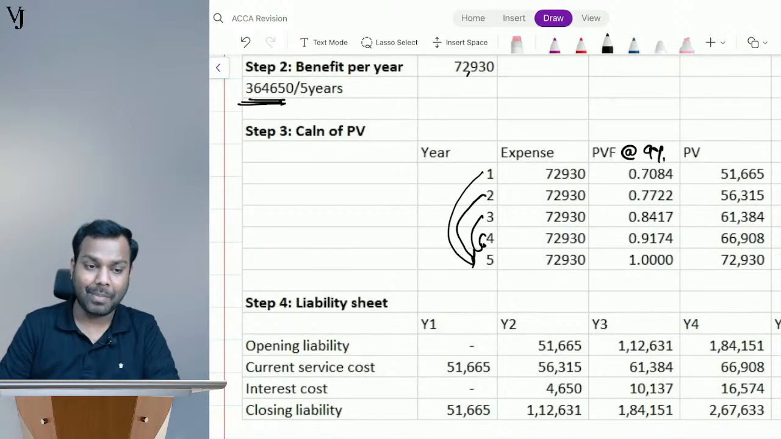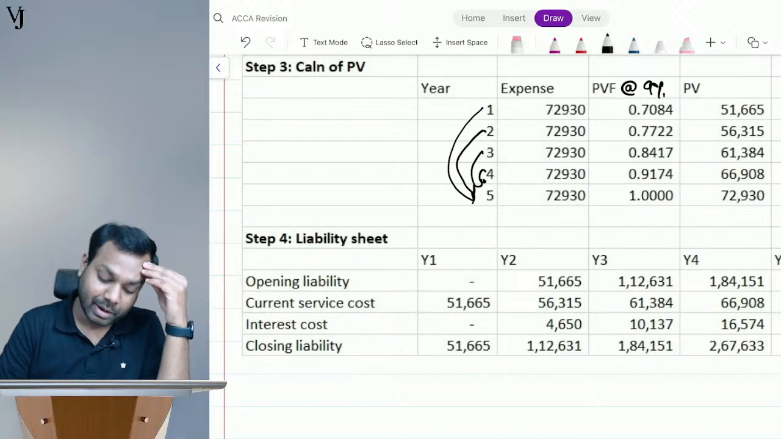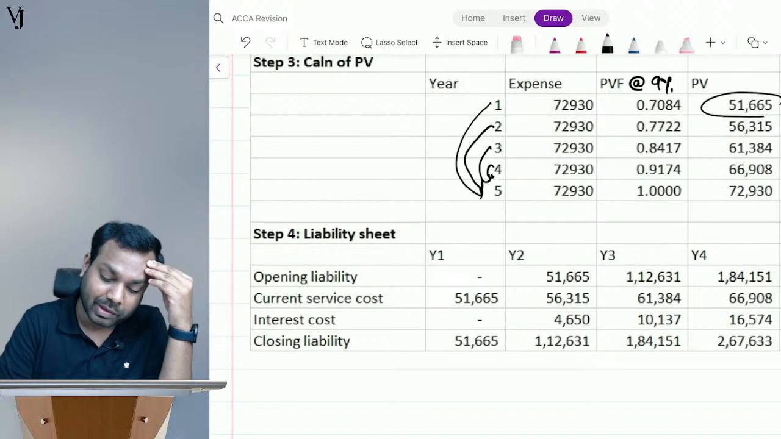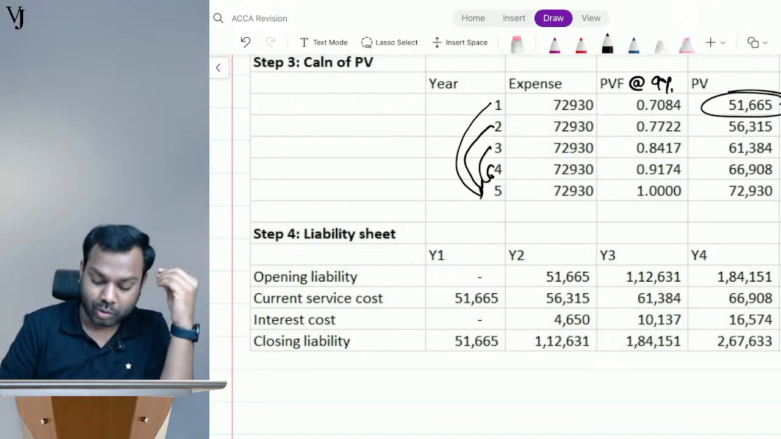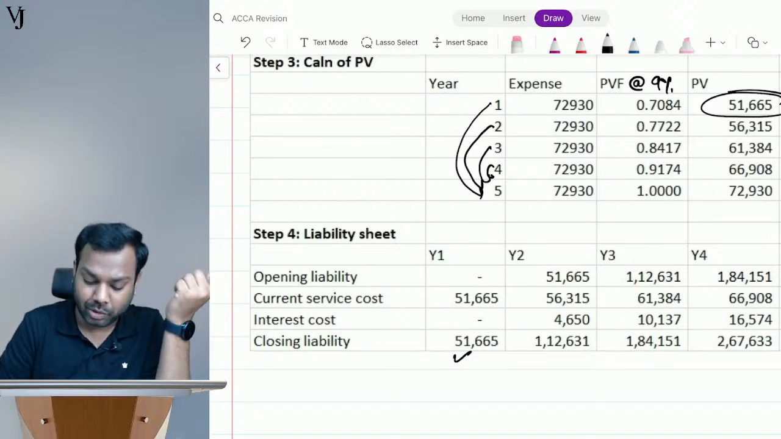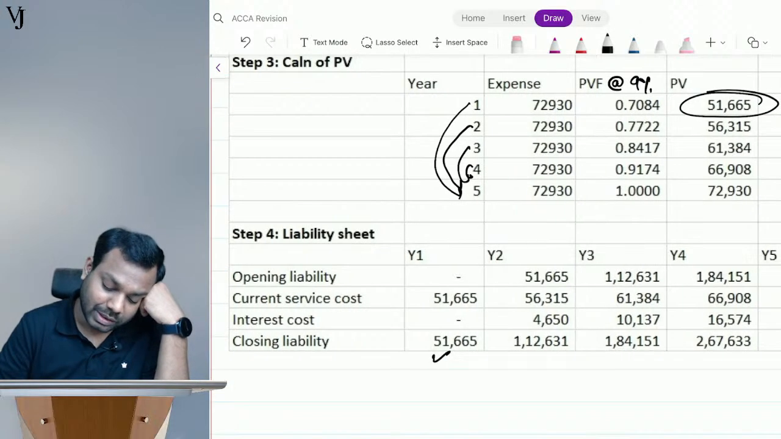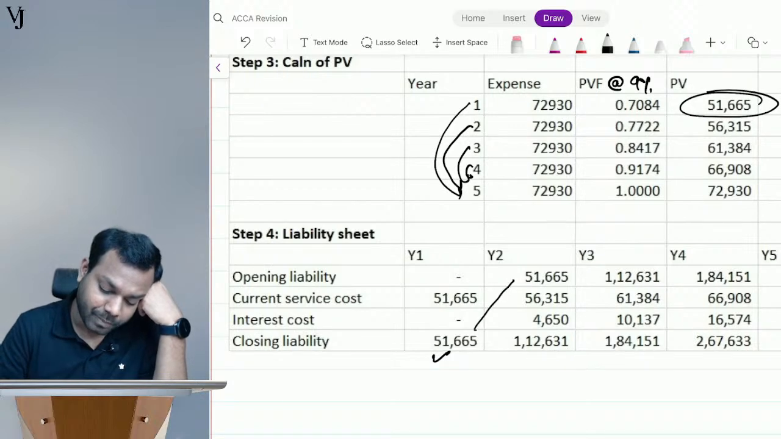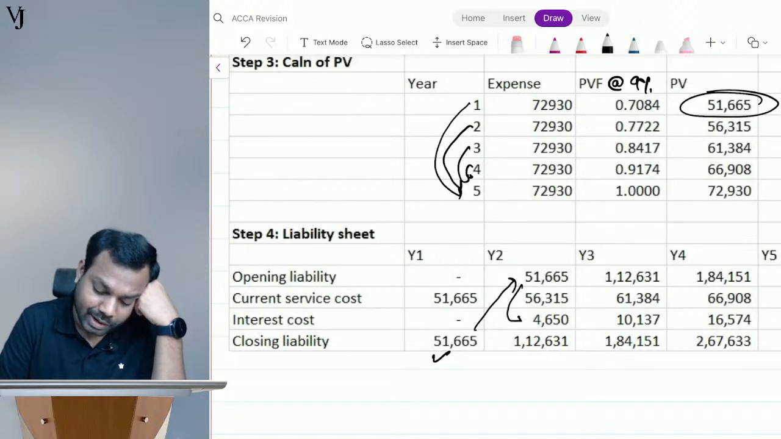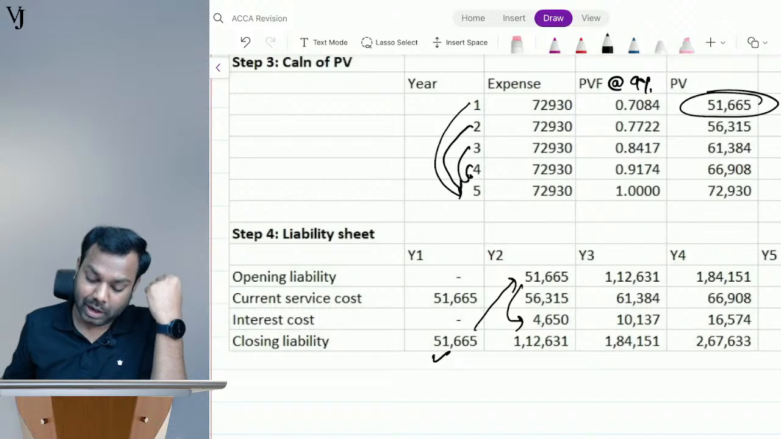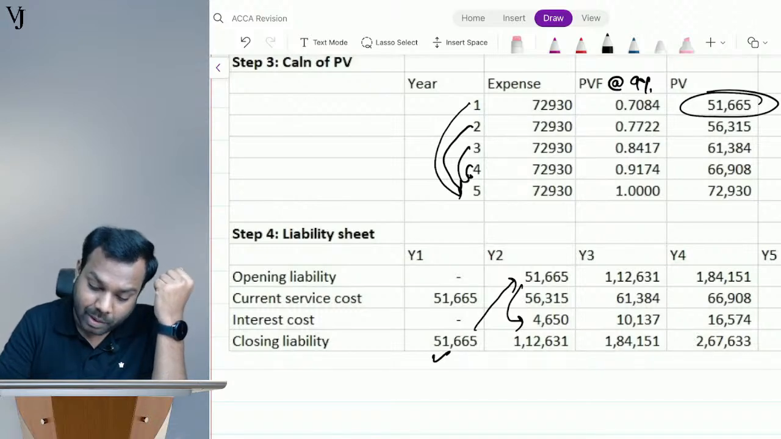Now let's prepare a liability sheet. Year end 1, I will record this amount as an expense, right? So this is my closing liability because I am doing it at year end 1, so no interest cost. This amount will become the opening for the next year, on which I will charge interest at the rate of 9%, right? And this 56315 is coming from here.